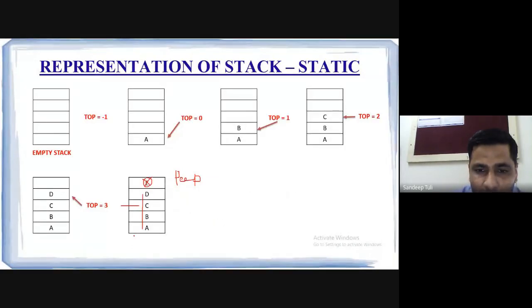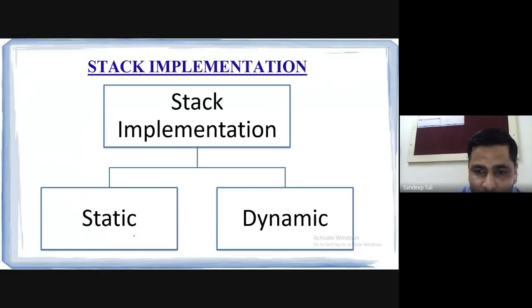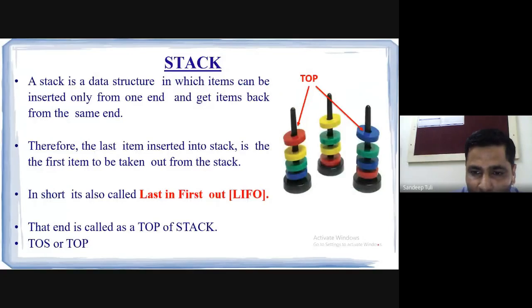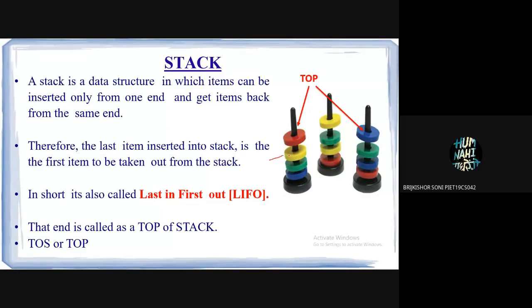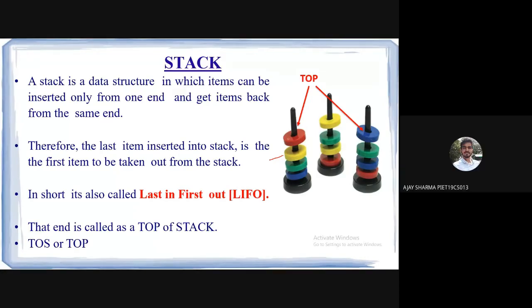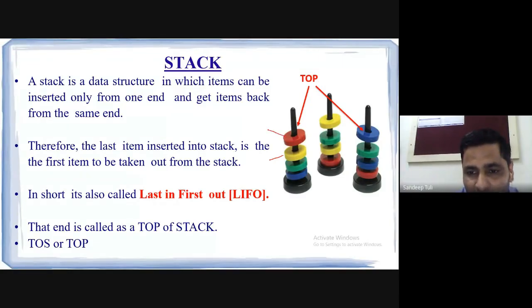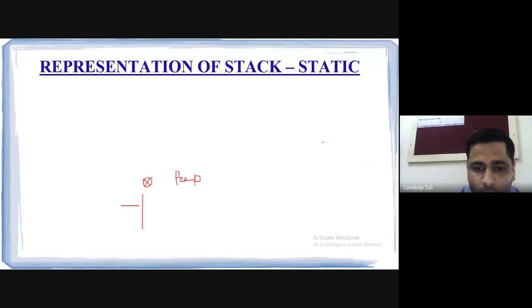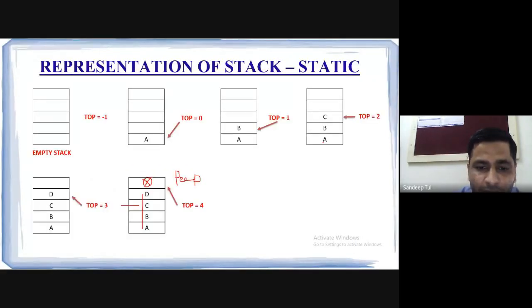Did you understand? Like in the first slide which I have shown, can we remove the yellow disk from this? Yes or no? No. So then what? You can only remove the topmost element. Yes, sir. Pop can be done only with the red disk. In this case, pop can be done with only the yellow disk. In this case, pop can be done with only the blue disk. That's it. So pop can only be performed on the element which is at the top.